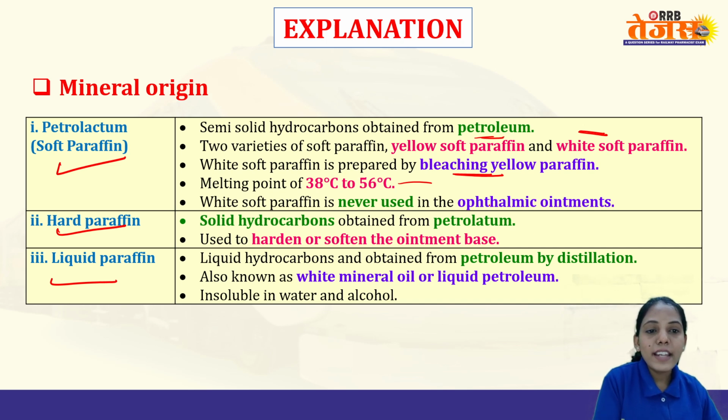White soft paraffin is never used in ophthalmic ointment because it is a bleached one. So you cannot use it for direct eye preparations like ophthalmic ones. We cannot use it.